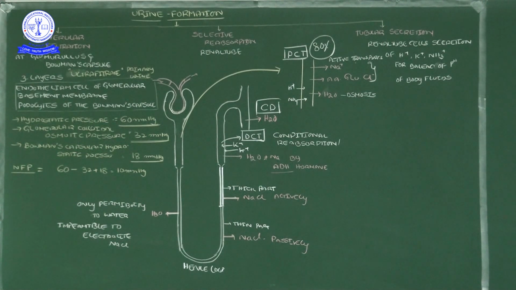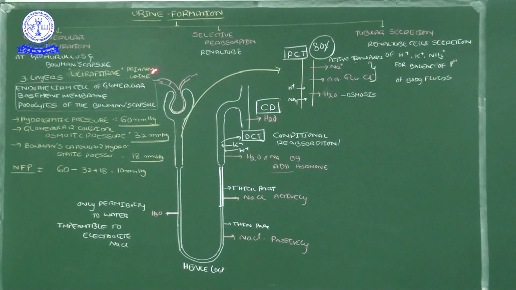Okay, when these substances cross from the glomerulus to the Bowman's capsule, they have to cross 3 layers. One layer is the endothelium cells of the glomerulus, the pink colored layer, that is the capillary. The capillary blood vessel wall contains endothelial cells. So the endothelial cells of the glomerulus are one layer, and then the podocytes of the Bowman's capsule.